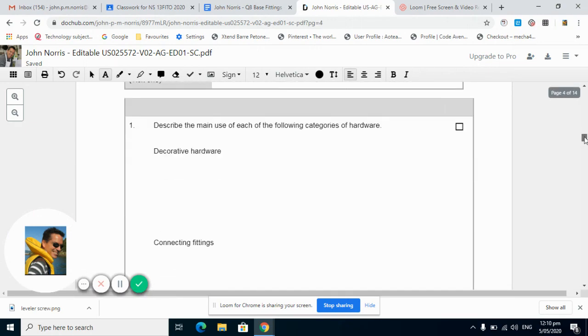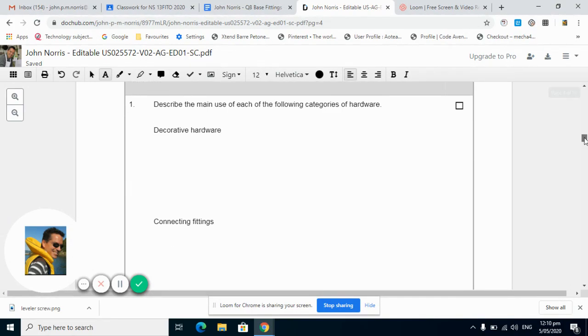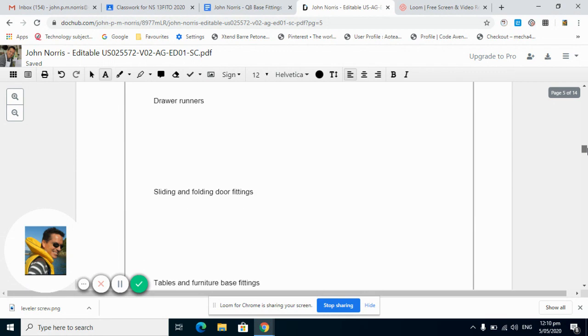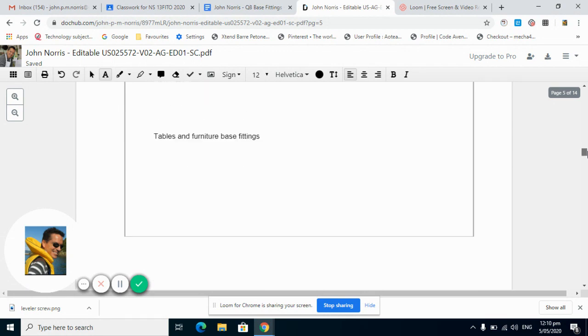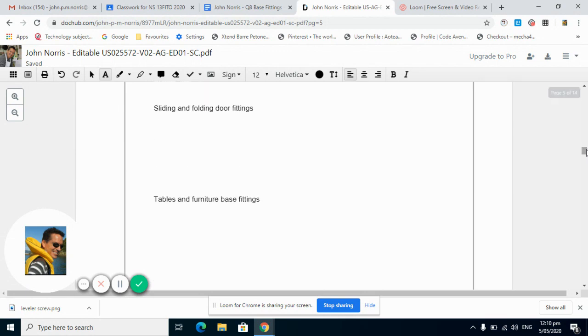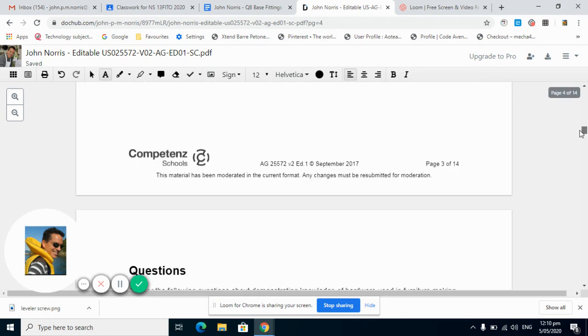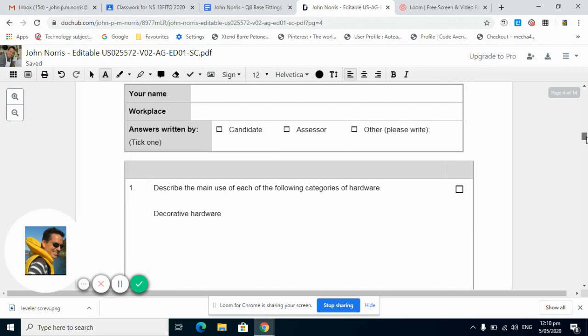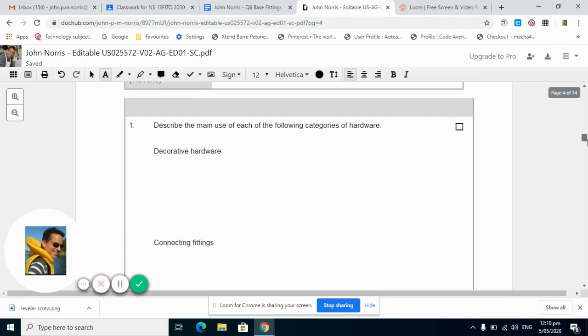In question 1, it relates to every other question down the bottom. So describe the main use of each of the following categories. So if we just scroll down, here it says table and furniture base fittings. The question asks, describe the main use of each of the following categories of hardware.